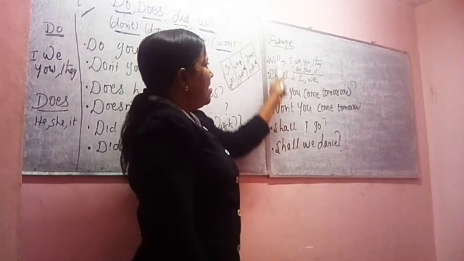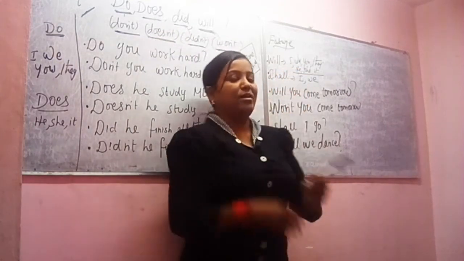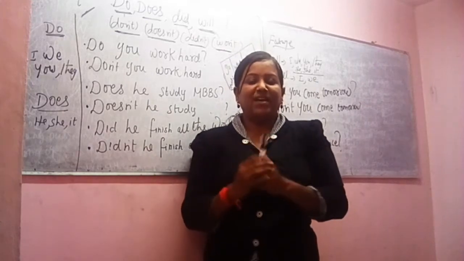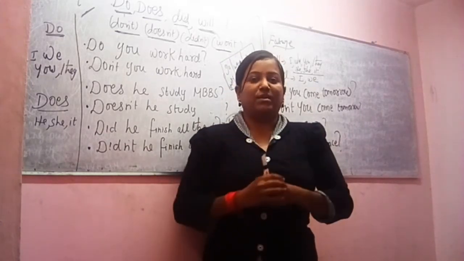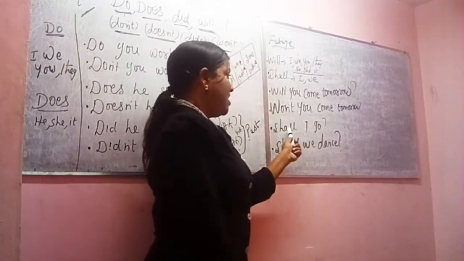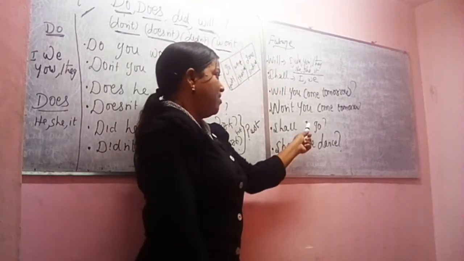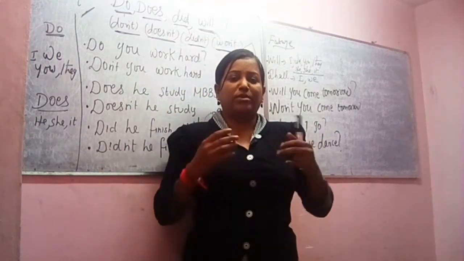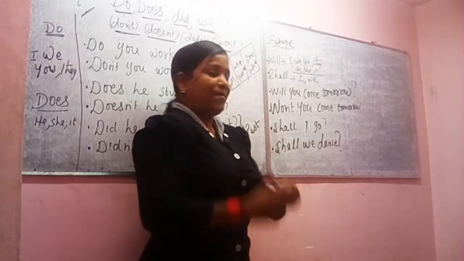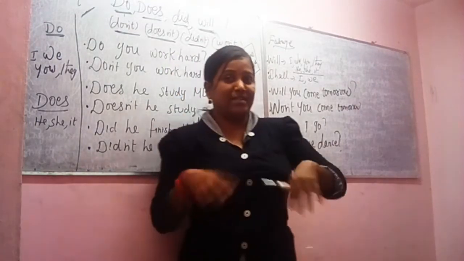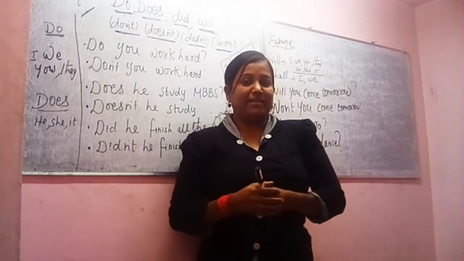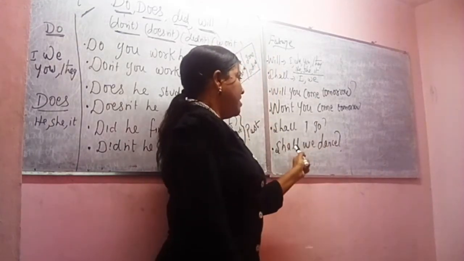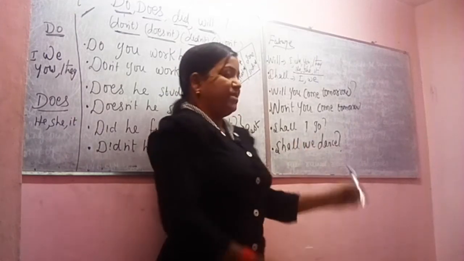And use it for all the subjects. Will he? Will she? Will it? Will they? Even will we? And shall is especially meant for I and we. This is a normal, common rule. Shall I go? Shall we dance? Shall we dance this evening? So this is meant for shall, and shall is meant for I and we.